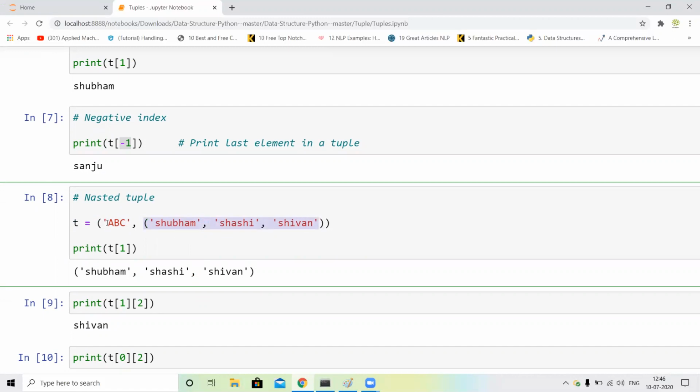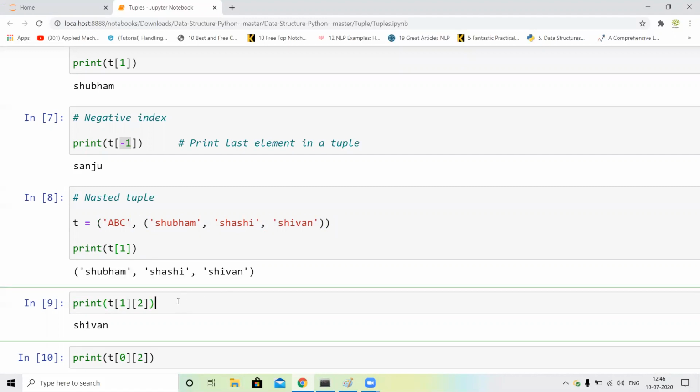Okay, this is our first index, guys, and the whole inner tuple is our second index, guys. Okay, so I just print the first index. ABC is the 0 index and the whole tuple is our 1 index. So I just call print T of 1. So our output is the whole Shubham, Sasi and C1.